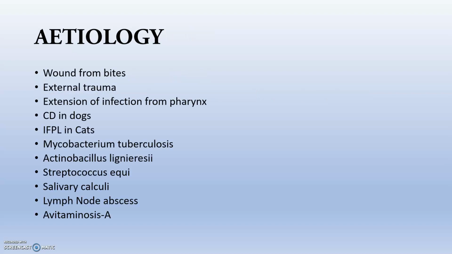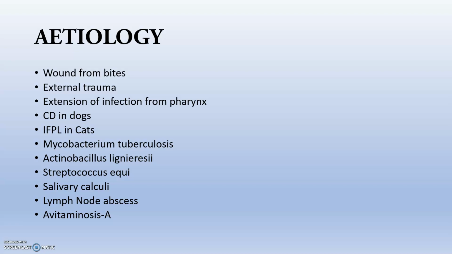So the etiologies are wounds from any bites, so that bacterial invasion occurs, or external trauma due to any contusion or blunt objects, or the extension of infection from the pharynx. From pharyngitis and so on, the infection will spread to the parotid gland, or mainly in canine distemper in dogs.